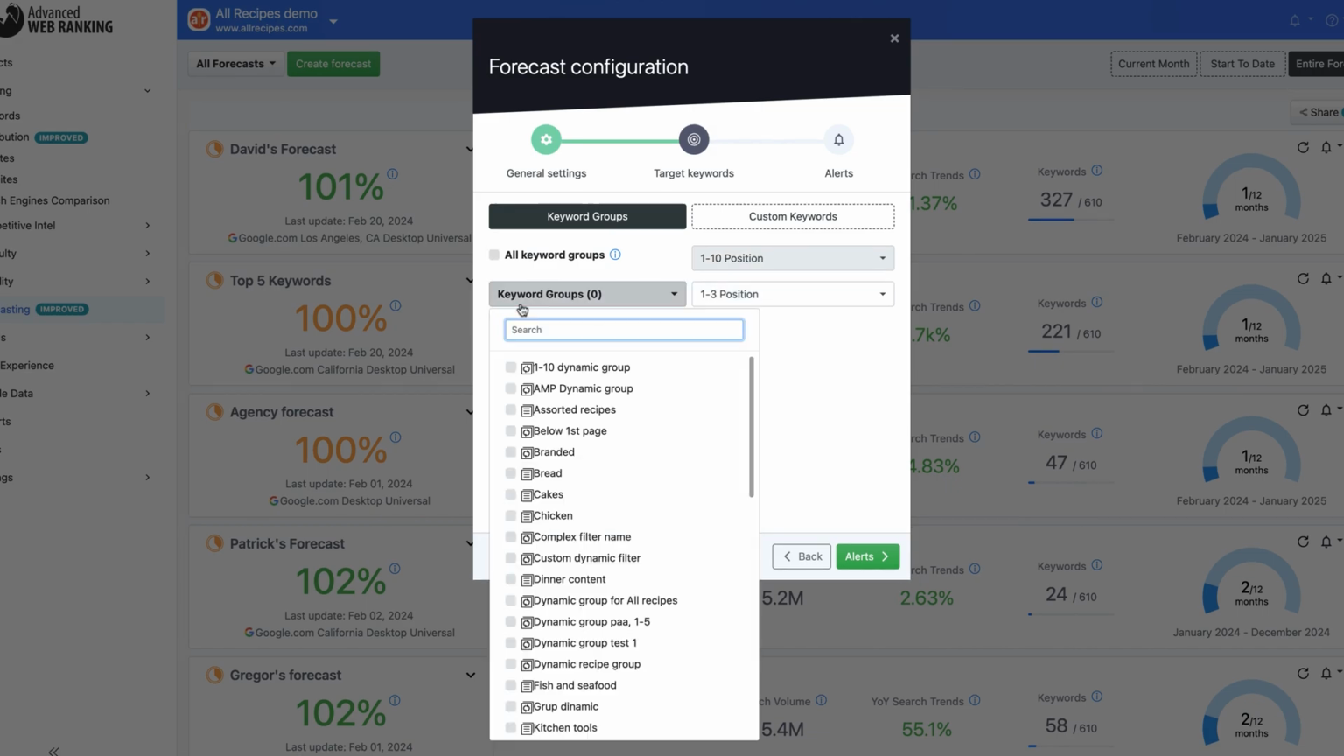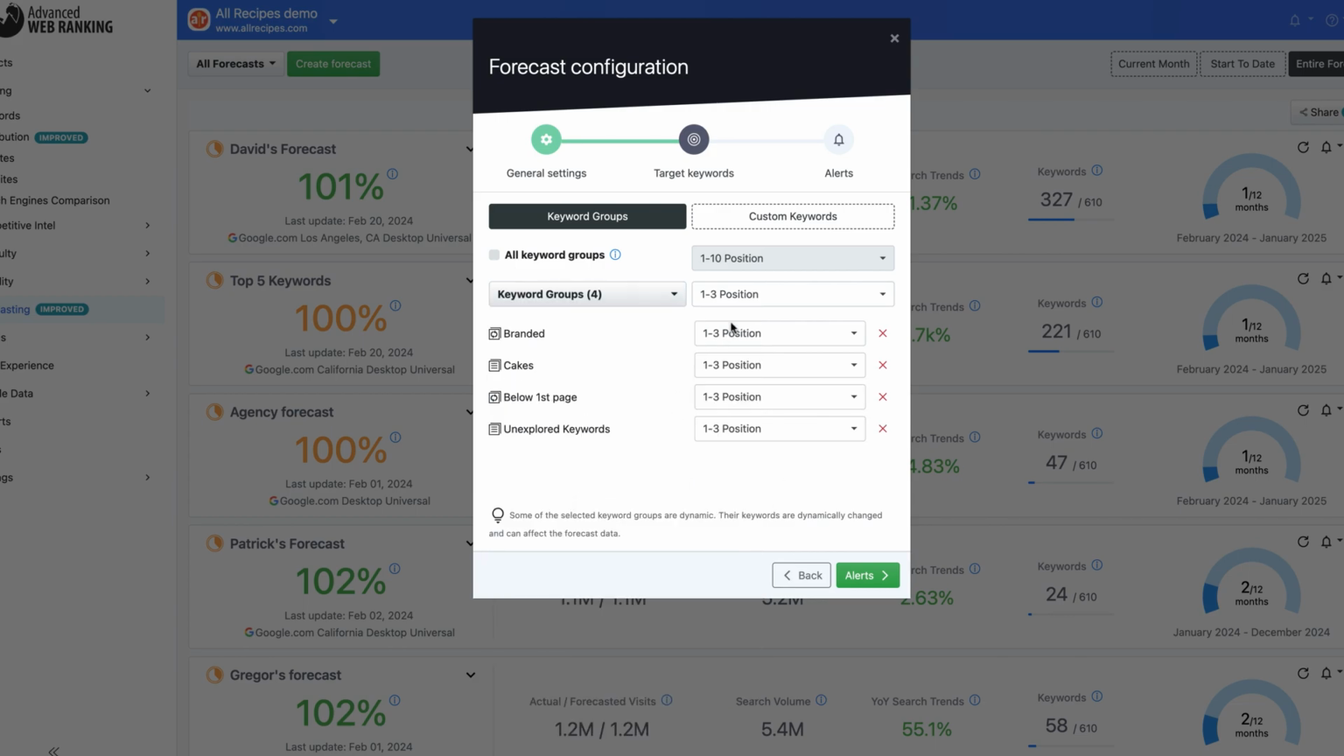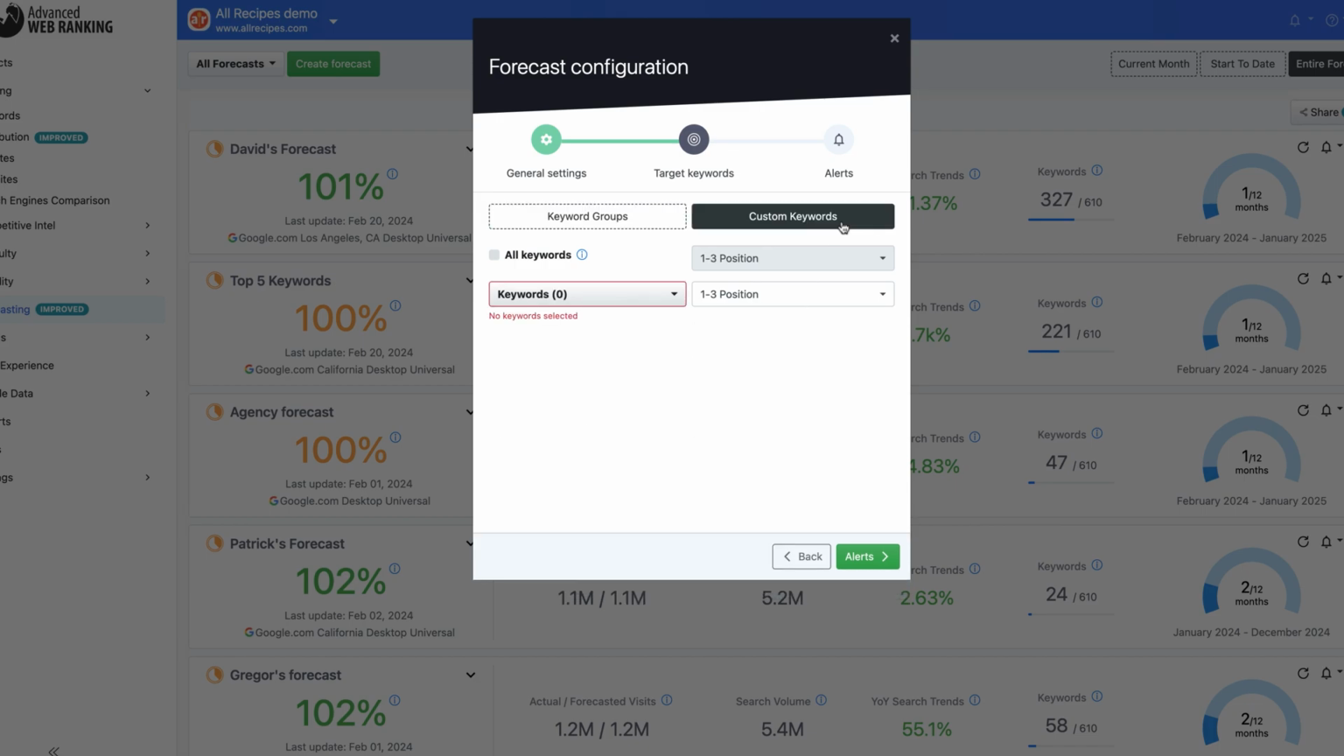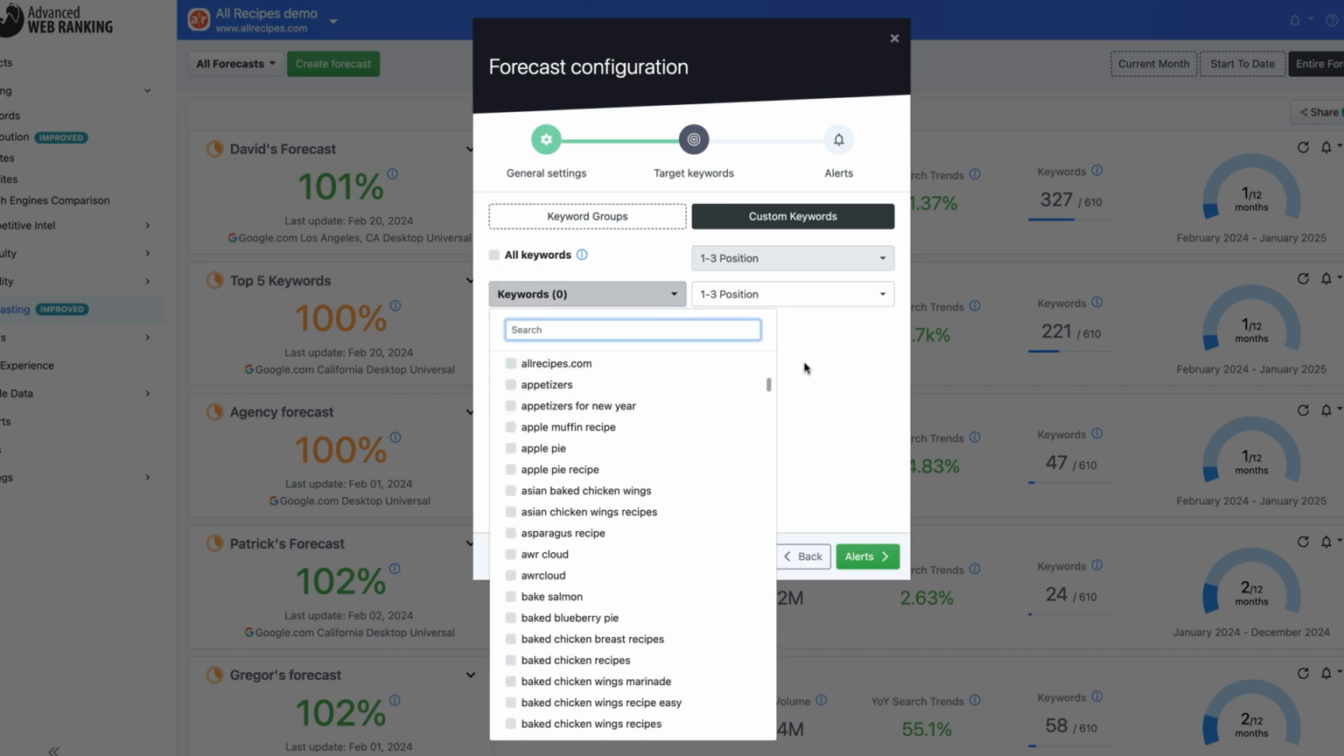Or you can restrict the forecast to several keyword groups and pick your desired position range for each of them. You can also set custom positions and even a page range for your ranking estimations. This is perfect if you're already working with a client and have identified a number of great growth opportunities. Or you can go even more granular and create a forecast for only the keywords you specify.